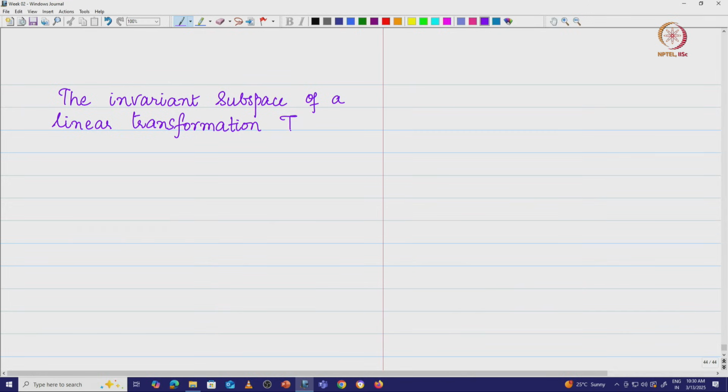So, the invariant subspace of a linear map, say T, or let us say of a linear transformation T, from a vector space V to the same vector space V.